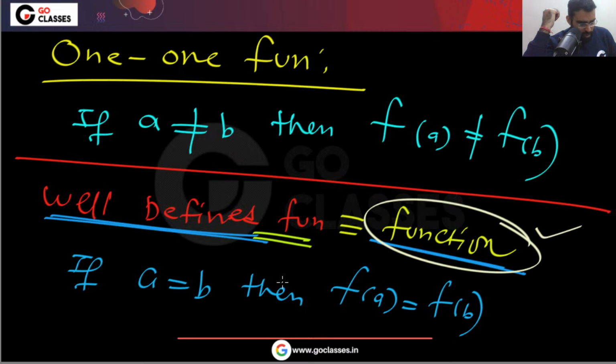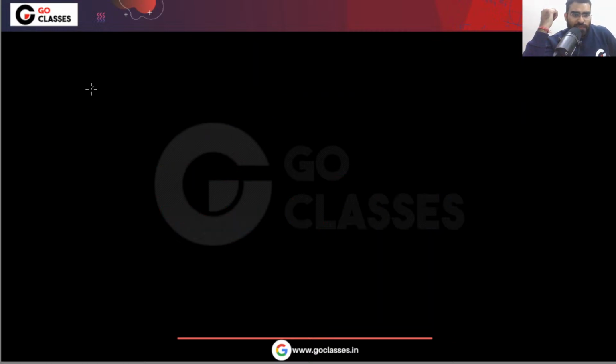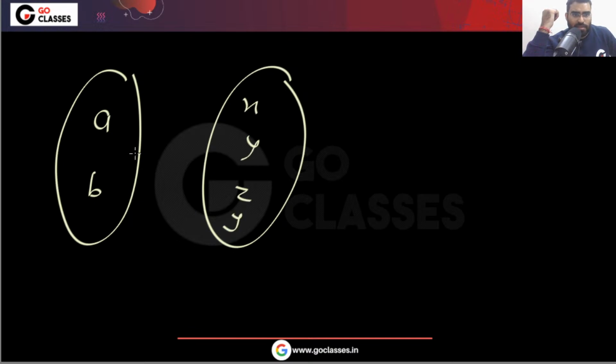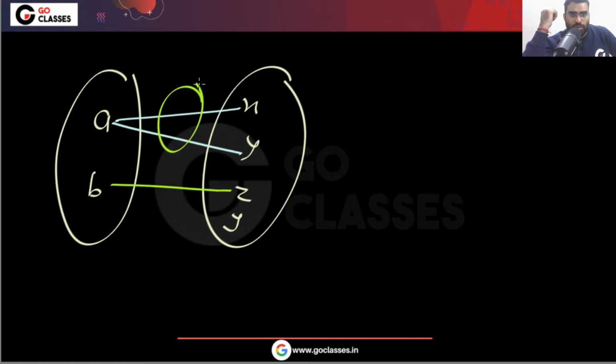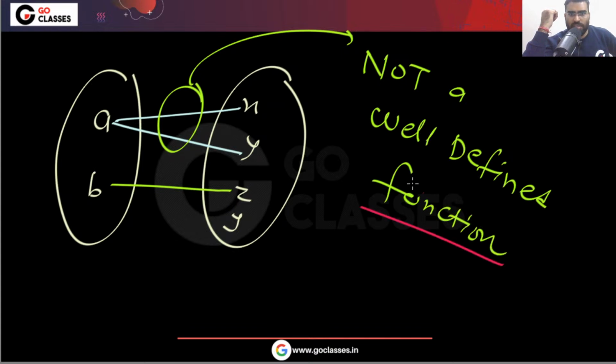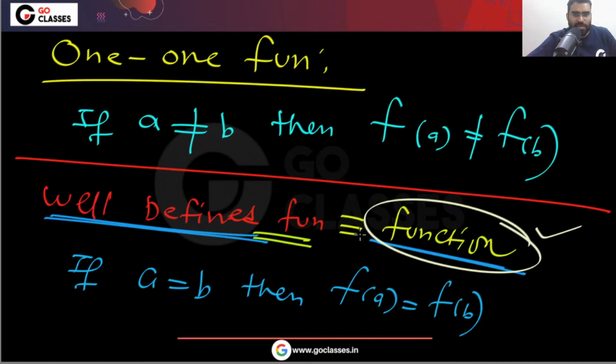Okay. No, Akash, this is not a well defined function. Please understand, let me give you an example of a non well defined function. This is not a well defined function. That is the reason I am saying that by default, you can easily see function means well defined function. If it is a function, it is a well defined function.